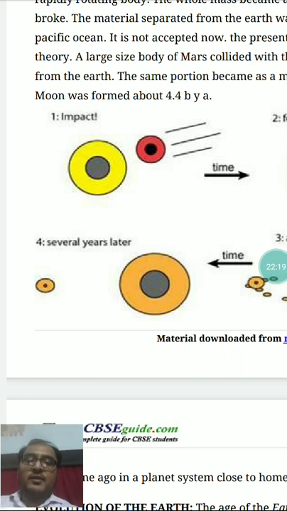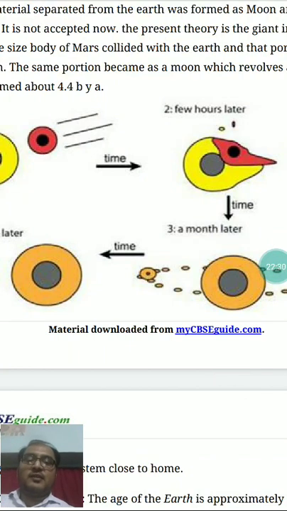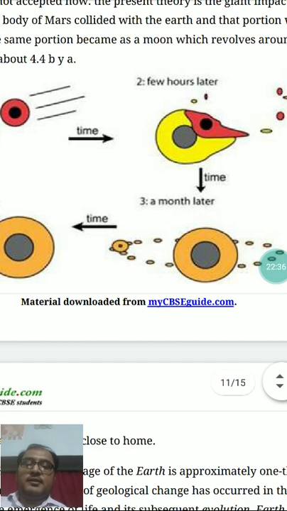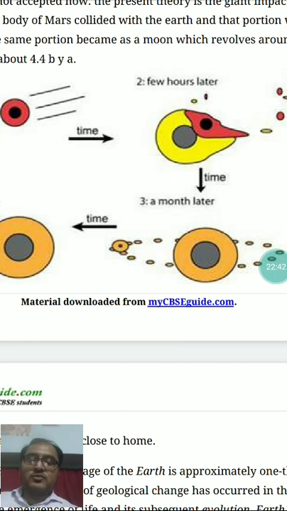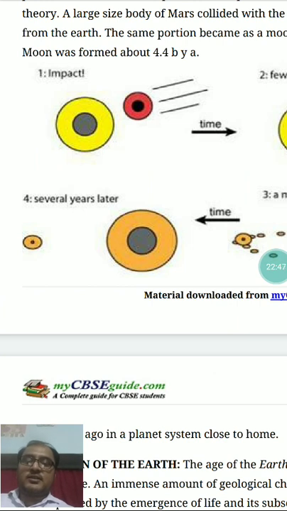So planet Earth was formed around 4.6 billion years ago from the present, and just after the formation of Earth, this big splat took place, which resulted in scattering of the larger portion of the Earth into the space surrounding the Earth. With time, this scattered material started to revolve around the Earth under the gravitational force of attraction of Earth, and these scattered smaller particles formed a united whole, resulting in the formation of Moon, which used to revolve around the Earth.